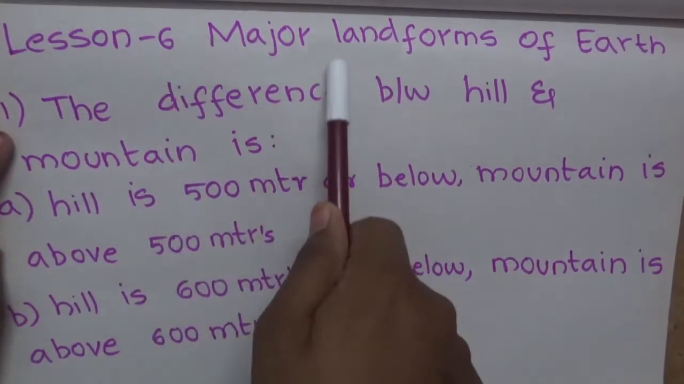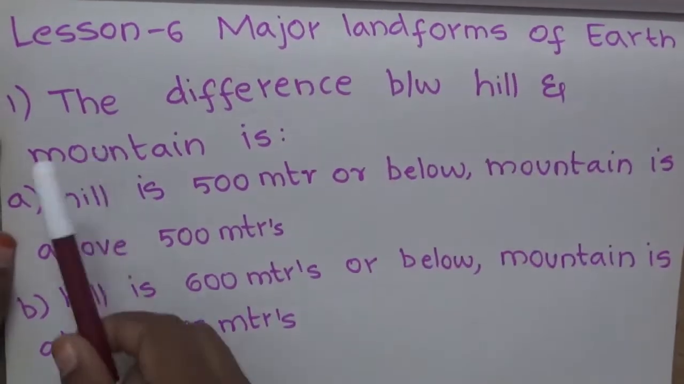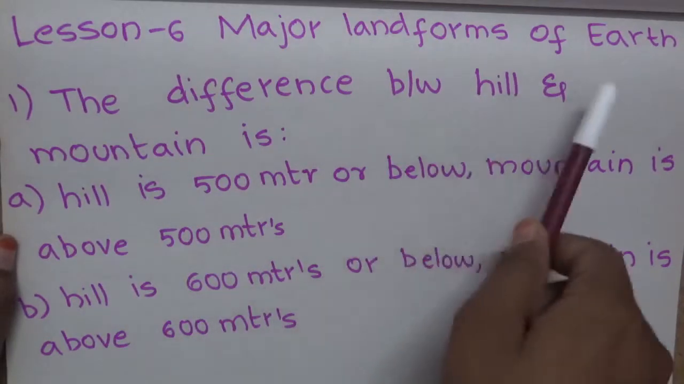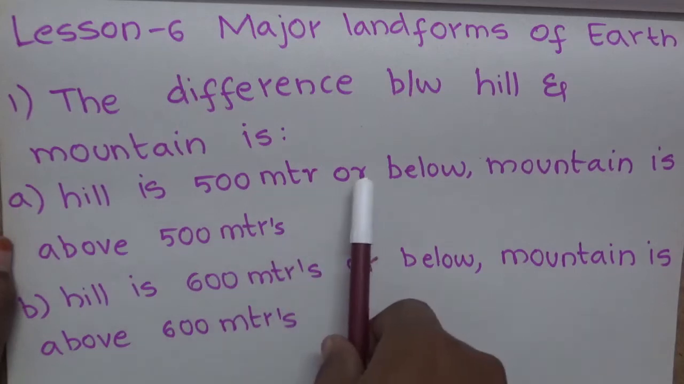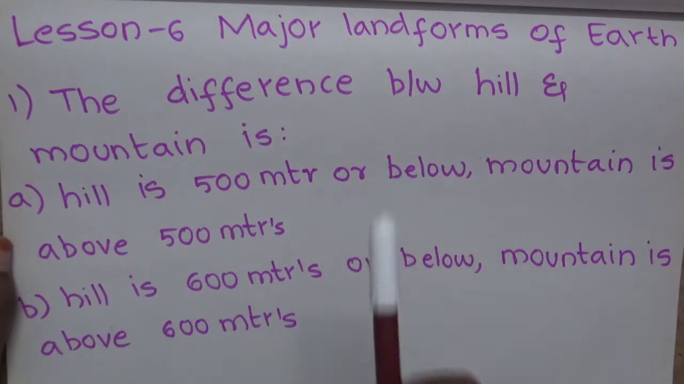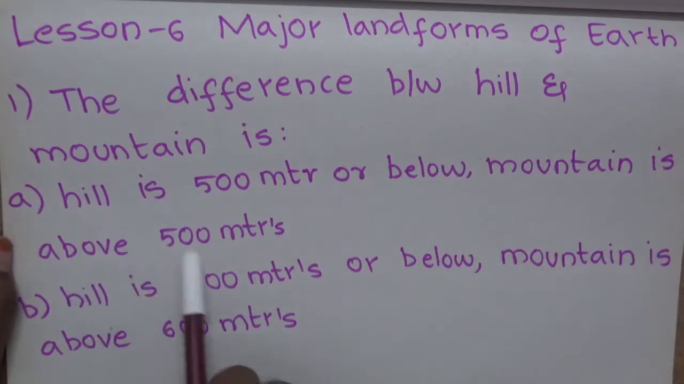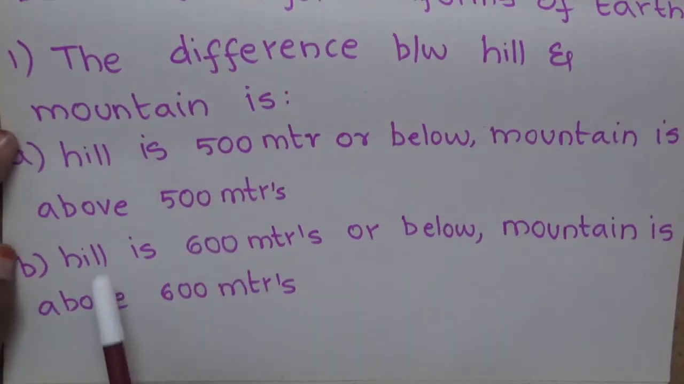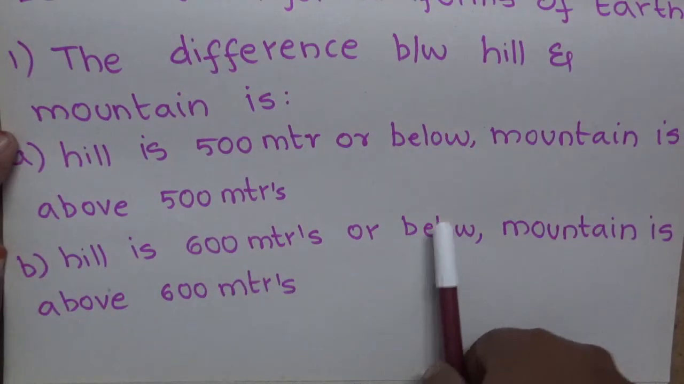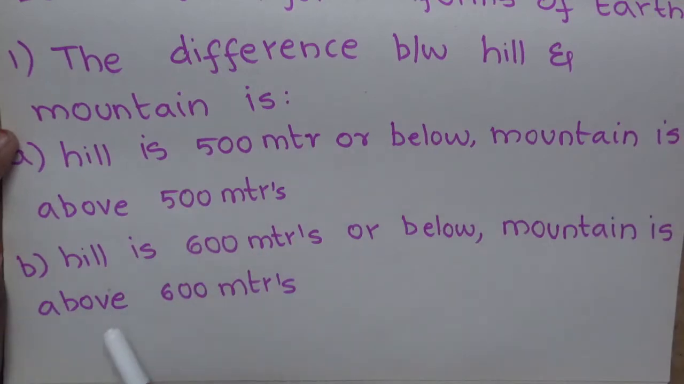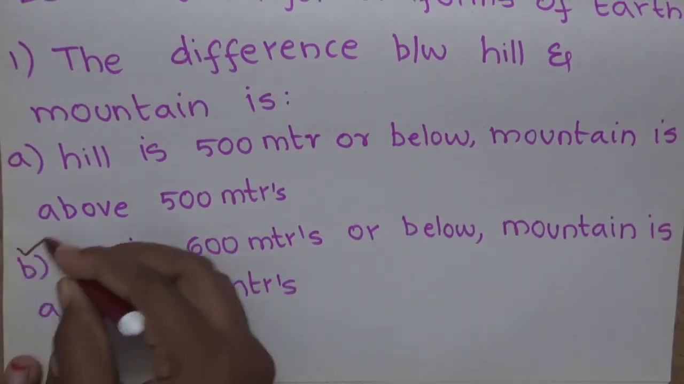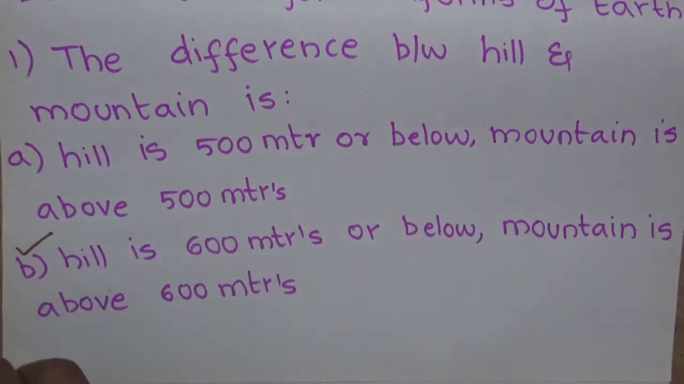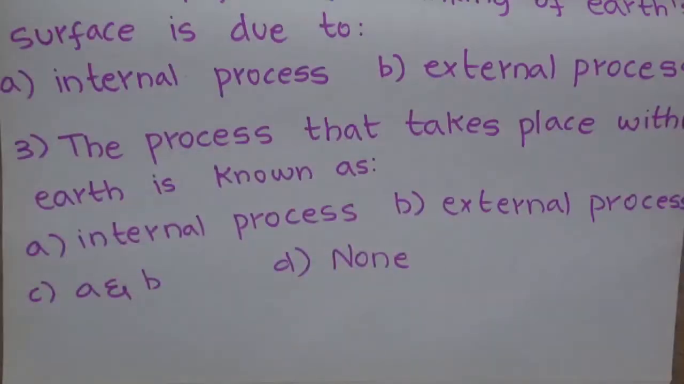Chapter 6, Major Landforms of Earth. First question, the difference between hill and mountain is: option A, a hill is 500 meters or below, a mountain is above 500 meters. Option B, a hill is 600 meters or below, a mountain is above 600 meters. The correct answer for this is option B. Hill is 600 meters or below and mountain is above 600 meters.